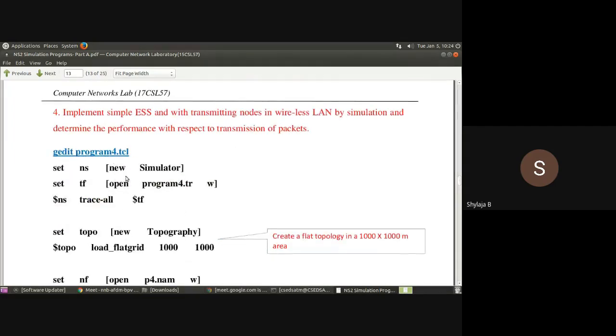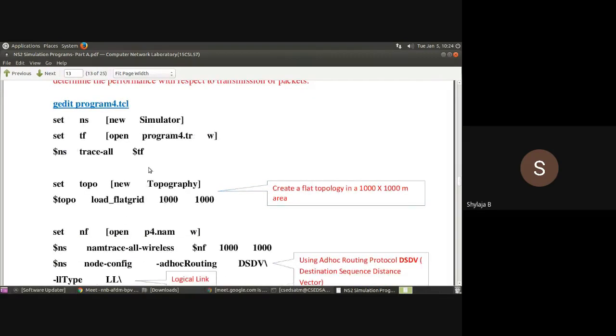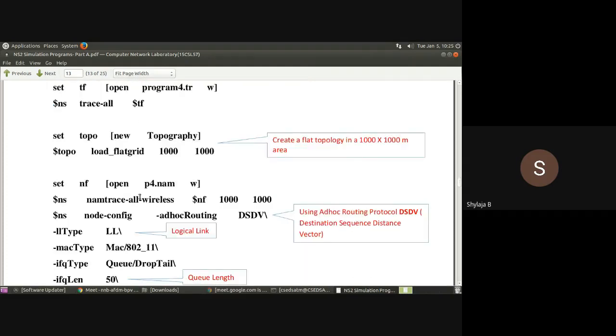Then the fourth program. This is the wireless LAN. Here it is a little different. Be careful about the class name, topography. Here you are creating set topo, new Topography. Since Topography is a class, the letter T should be capital. Most of you are writing small t. If you write small t, you won't get output.